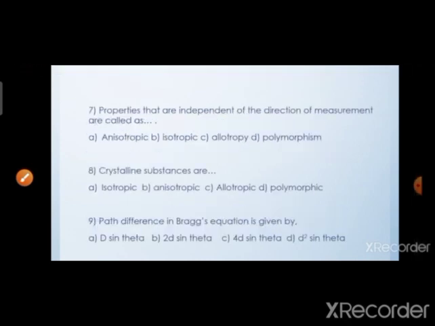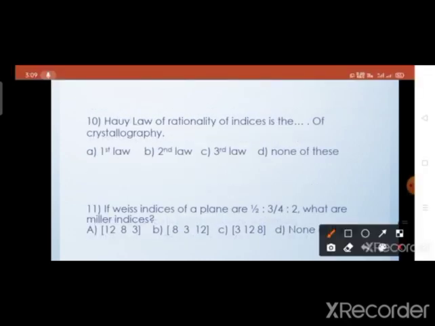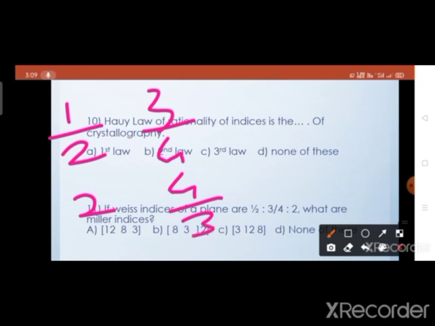The reciprocal of 1/2 is 2, the reciprocal of 3/4 is 4/3 and the reciprocal of 2 is 1/2.